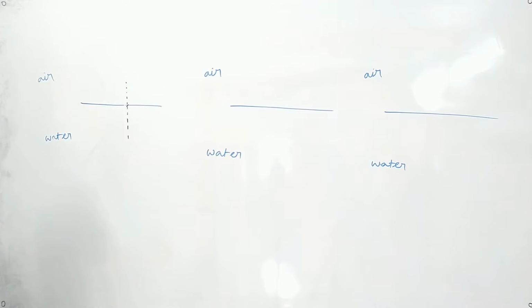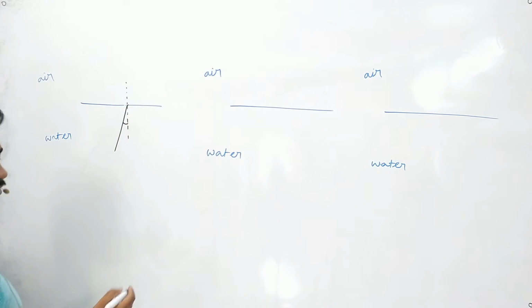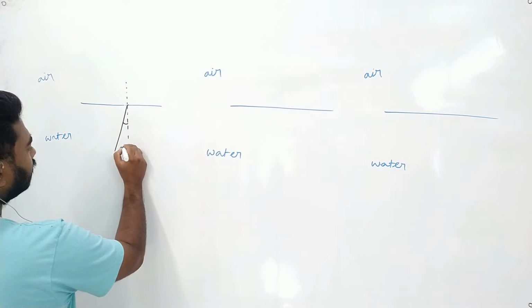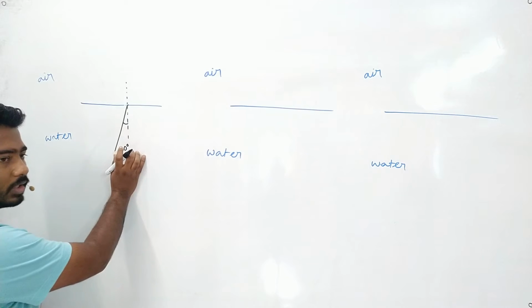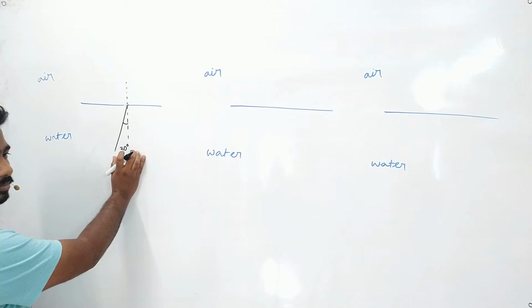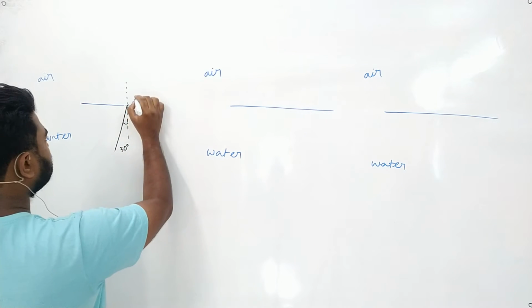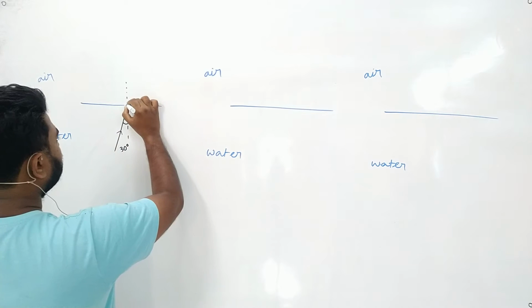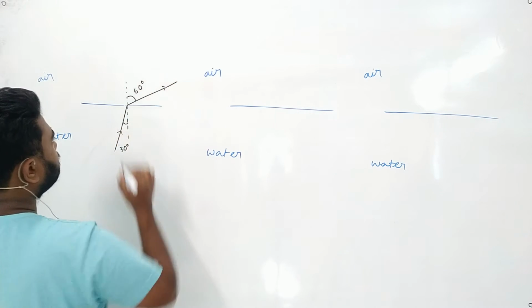Now if it makes any angle in water, suppose if it is making an angle of 30 degree in water, then if it refracts in air, will the angle be more than 30 degree or less than 30 degree? Sir, more than 30 degree. Renes and Chandrima, I cannot hear that you are answering. So that will be more than 30 degrees. Say it is 60 degree.